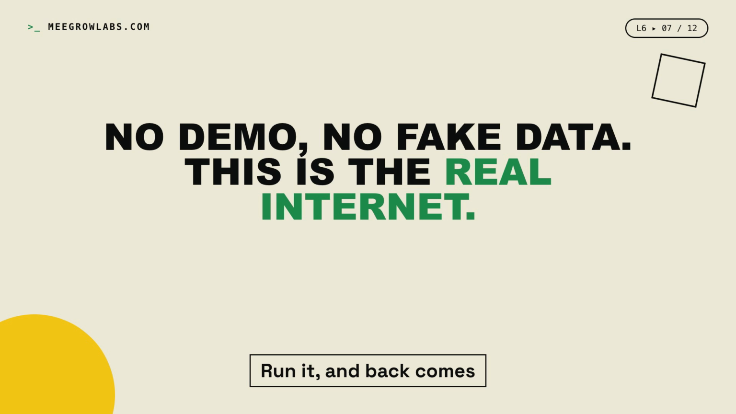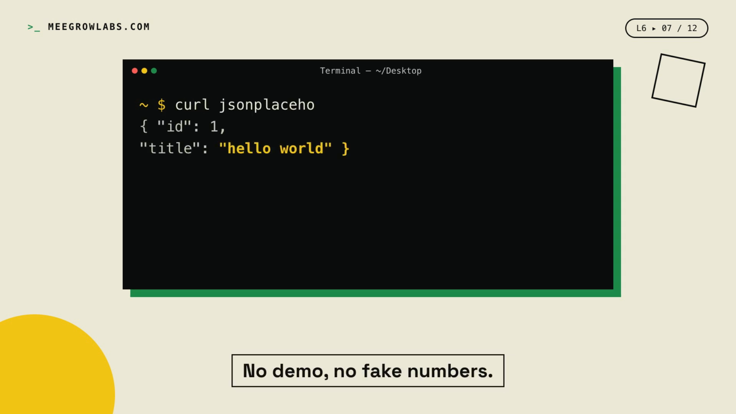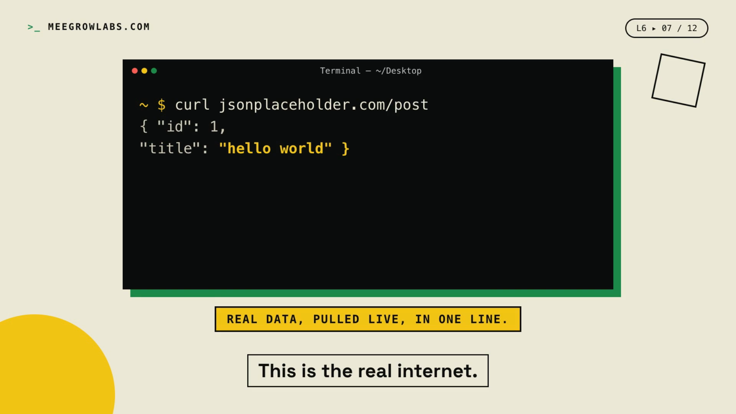Run it and back comes real structured data: an ID, a title, a body, all ready to use. Why does this matter? Because this is exactly how real apps get data. No demo, no fake numbers. This is the real internet.